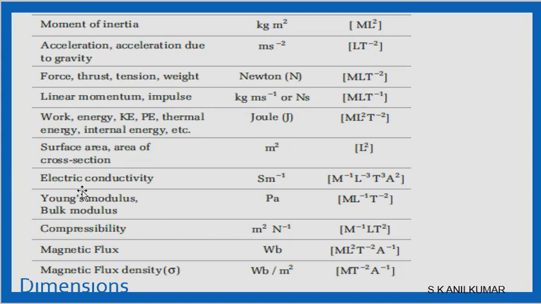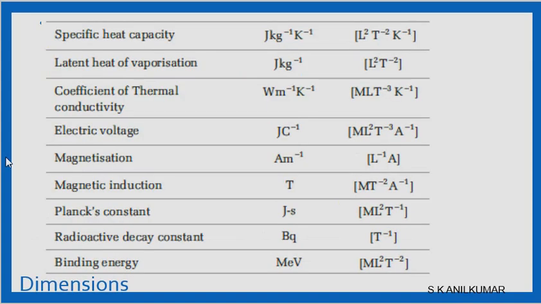If you have, for example, Young's modulus or bulk modulus, it is in pascals. Magnetic flux is in Wb. Work or energy is measured in joules. So when you measure work or energy, how do we write it in dimensions? M L square T power minus 2. Or ampere per meter, we write as L power minus 1 A. Why is it L power minus 1? Because this is per meter and L is the length. Joules per kilogram, J per kg, L square T power minus 2, is how we write the latent heat.